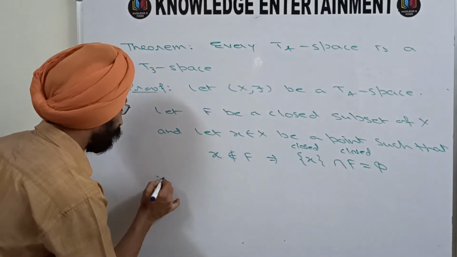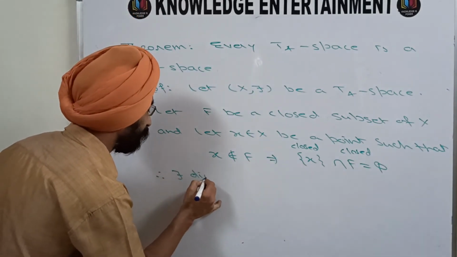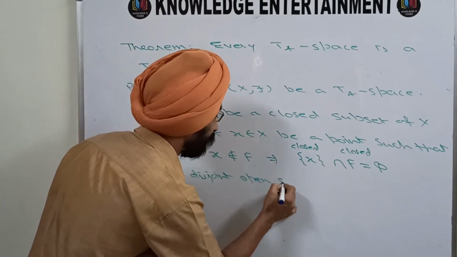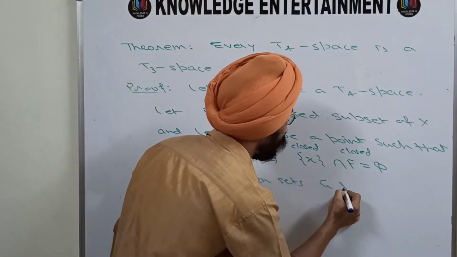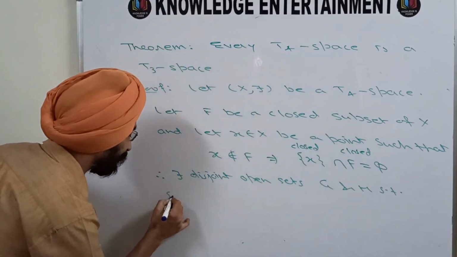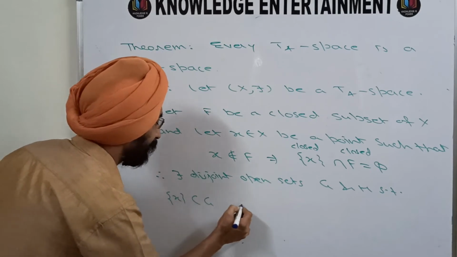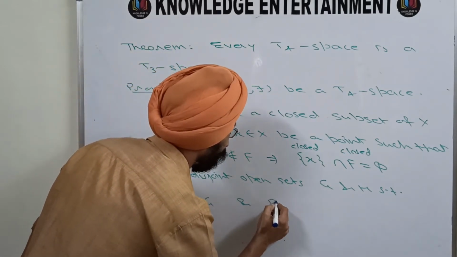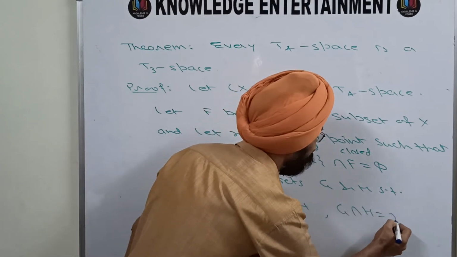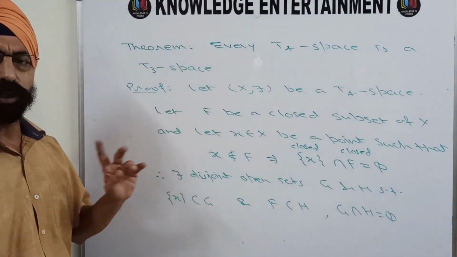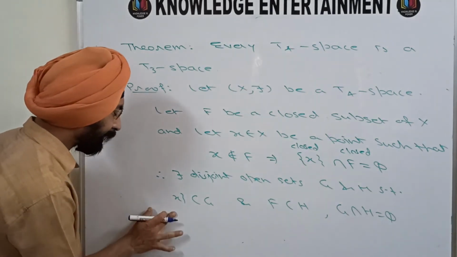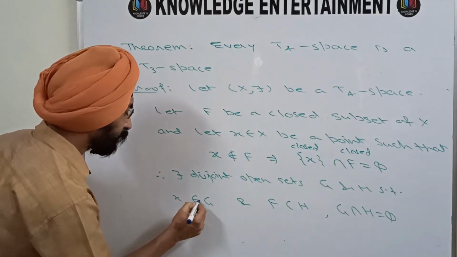So therefore there exist disjoint open sets G and H such that {x} is a subset of G and F is a subset of H. Obviously G intersection H is phi because G and H are disjoint. Now singleton set {x} is a subset of G, that clearly means that x belongs to G.